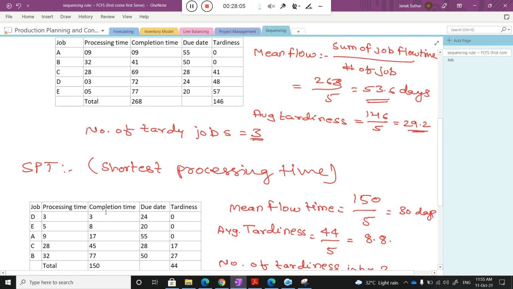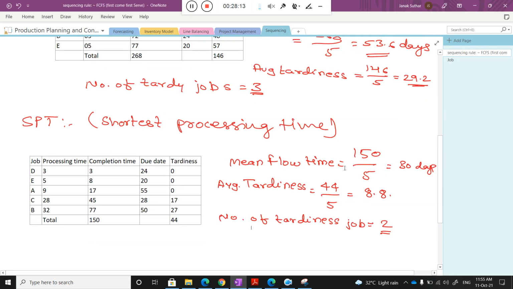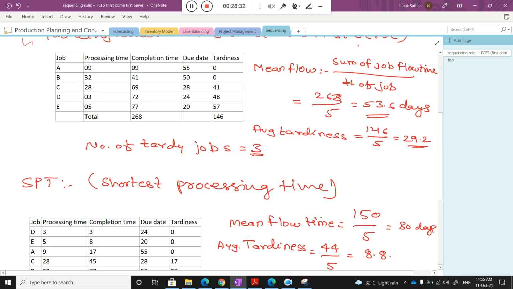But for the shortest processing time, you need to arrange the processing times in increasing order. Here the mean flow time is 30, the average tardiness is 8.8, and the number of tardy jobs is 2. It is better because the waiting and delay time is very low compared to the first come first serve rule.